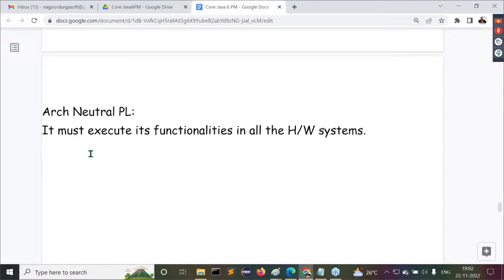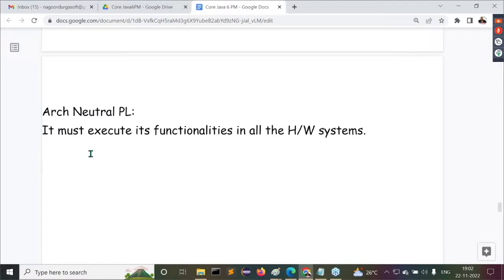Second one is what there? Tight coded. What exactly is the concept inside tight coded? What's the meaning of tight coded programming language? Less number of instructions, more functionality. Number of instructions are lesser, but functionality would be more. What is the last one here?